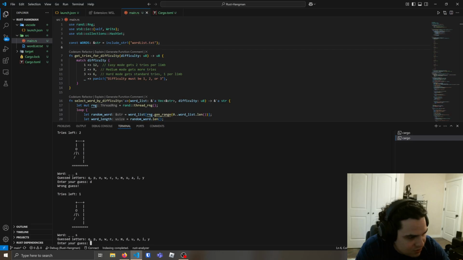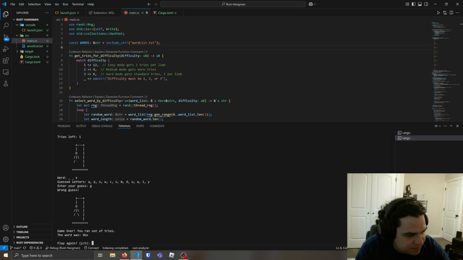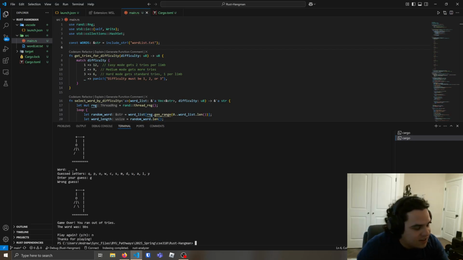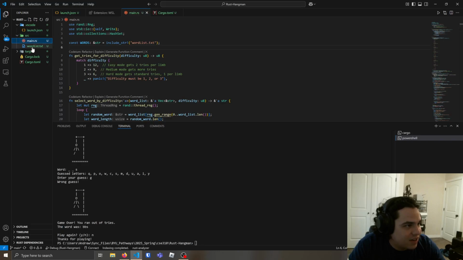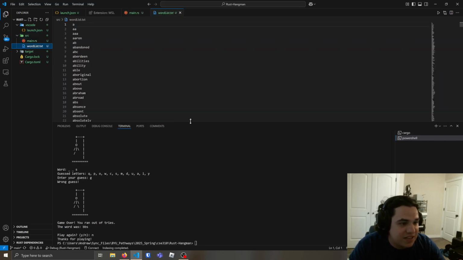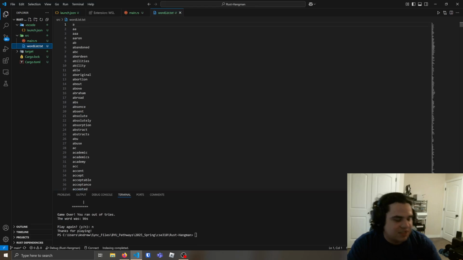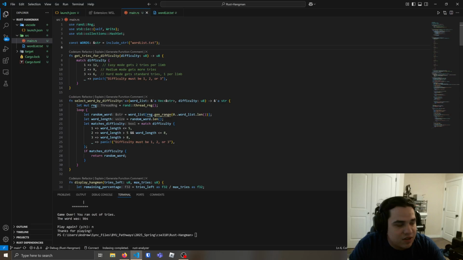Sometimes it'll do acronyms or things like that. BVs, right? BBS. And it just pulls words from a file. I copied a file from the MIT for the top 10,000 most common words in the English language, and I guess it'll be good to switch over to our code here.